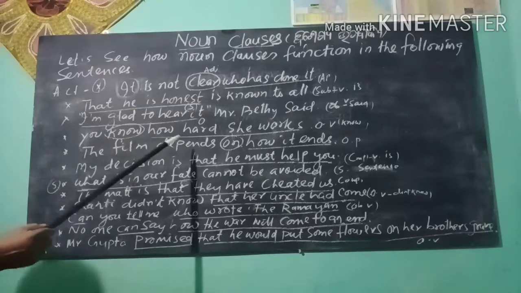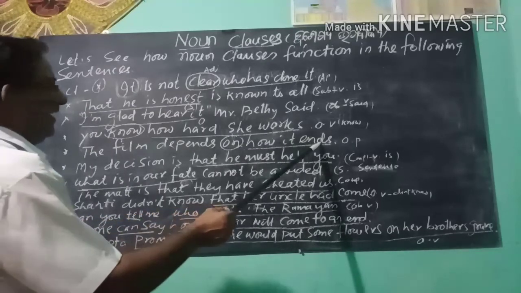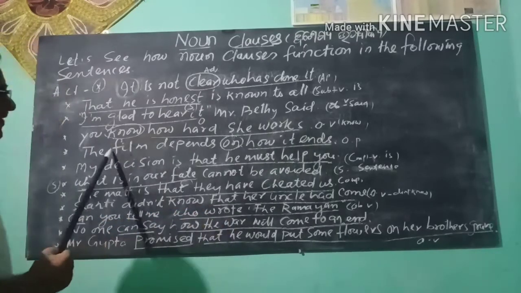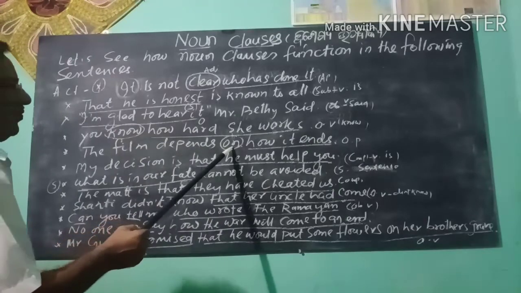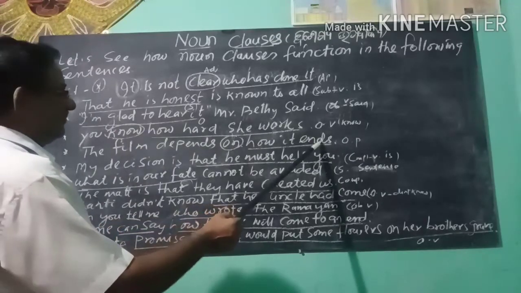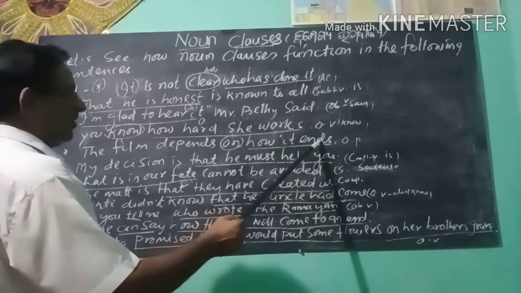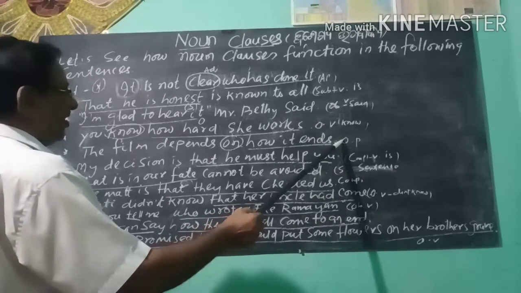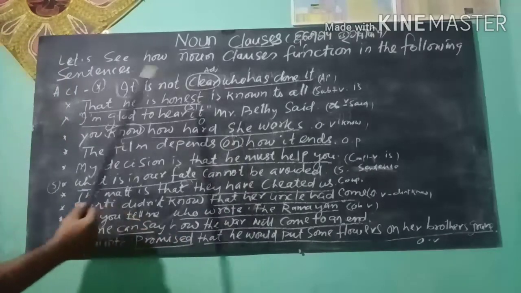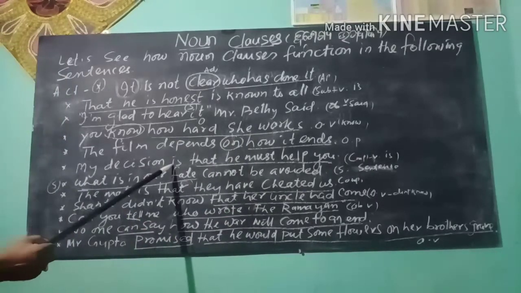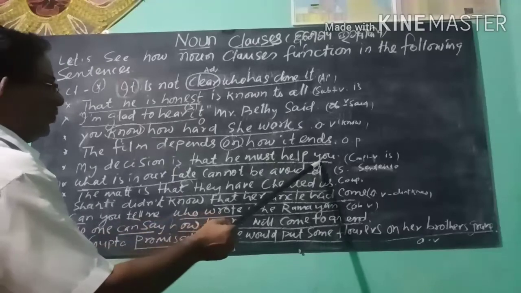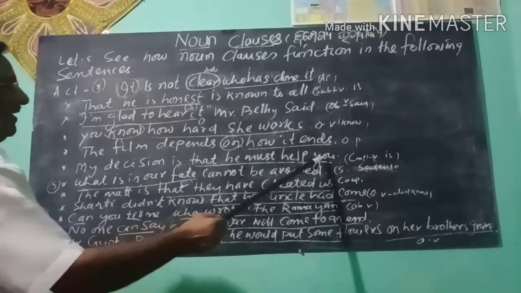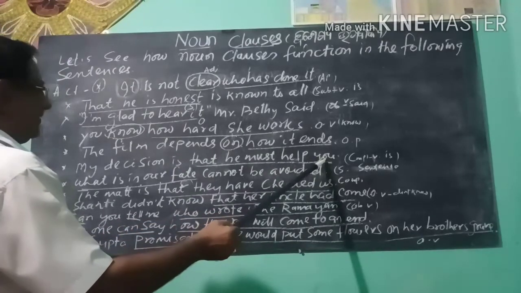Next, the film depends on how it ends. The film depends on what? How it ends. How it ends, noun clause, works as the object of the preposition on. My decision is that he must help you. That he must help you, noun clause.